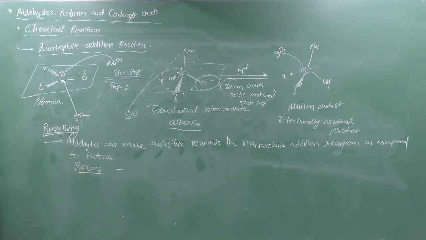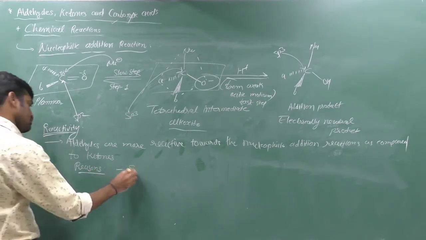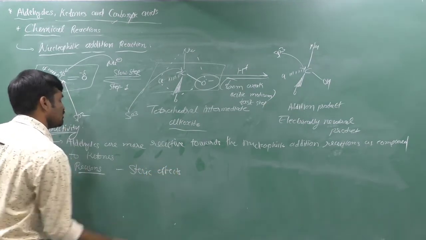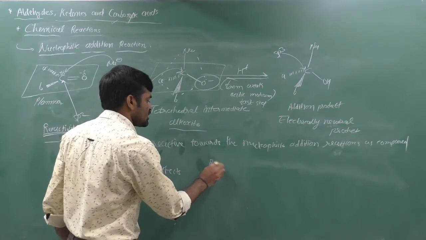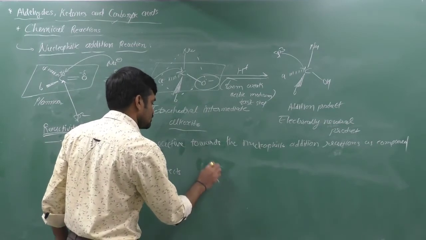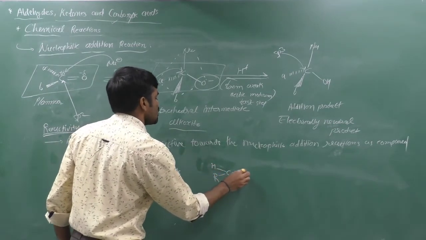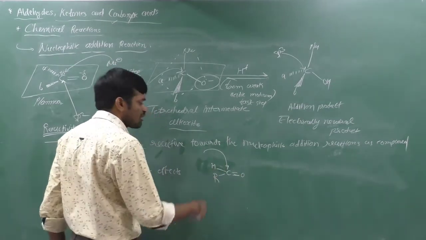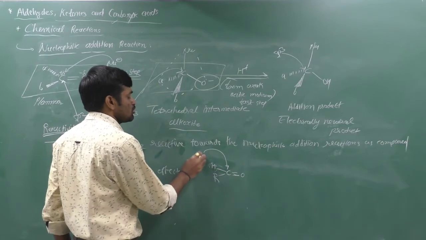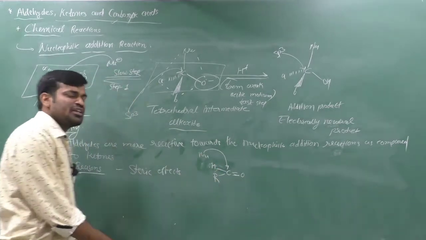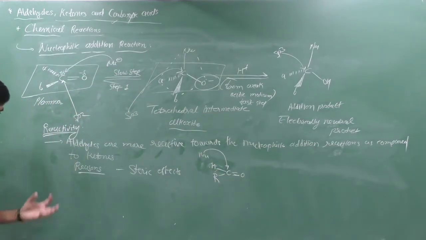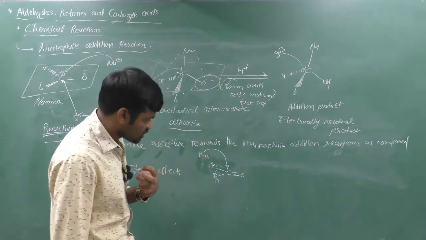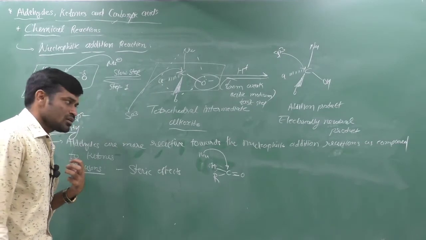First and very powerful reason is steric effect. If you think about an aldehyde, it's R H C double bond O. Now nucleophile attacks on the carbonyl carbon very easily because it is a very small group which cannot hinder the nucleophile much. Meaning the nucleophile does not have to face that much steric effect to attack the carbonyl carbon, it can add easily.